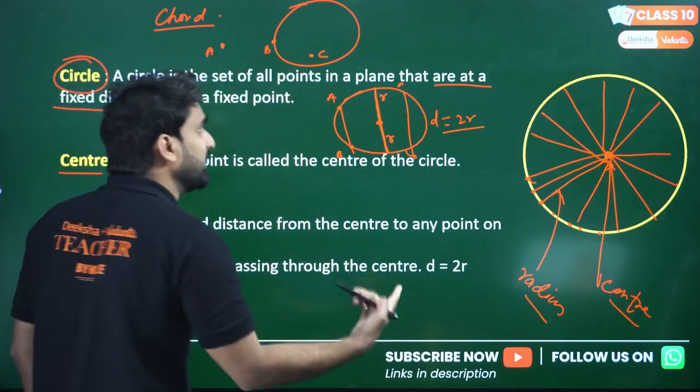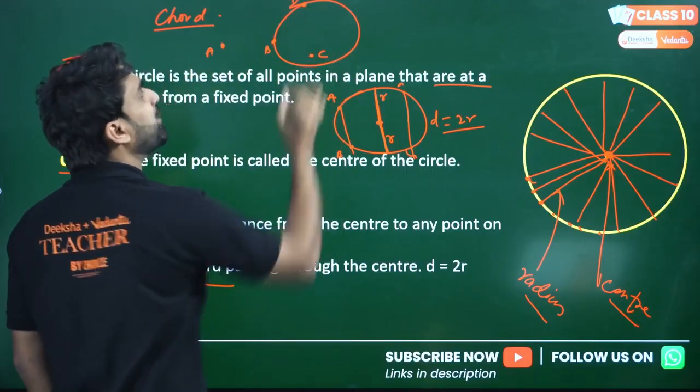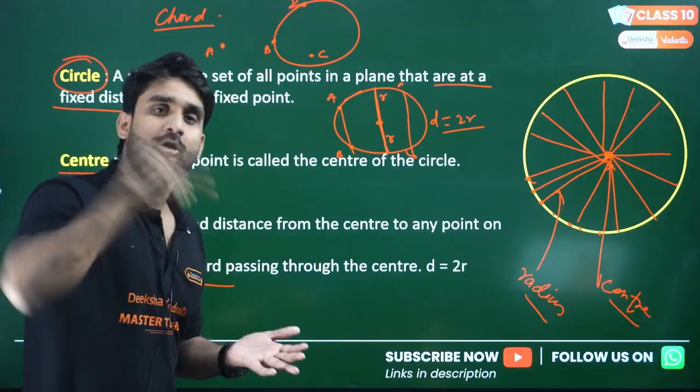So if I take 2 points, any 2 points on the circle, I am calling this point D. There are 2 points B and D on the circle, on the boundary of the circle.